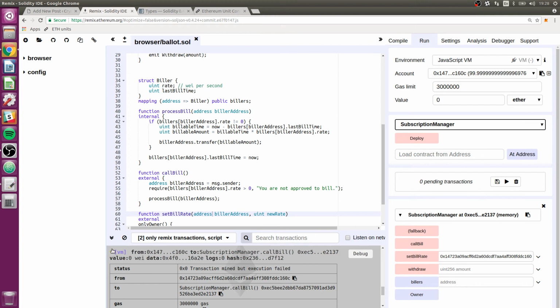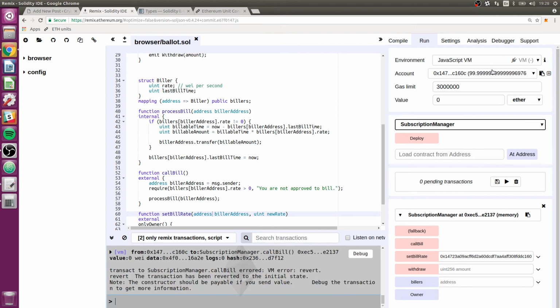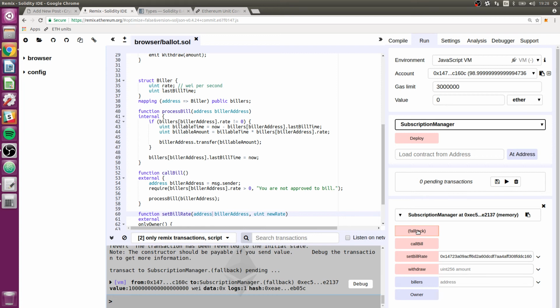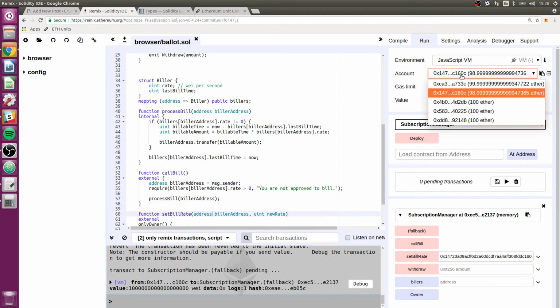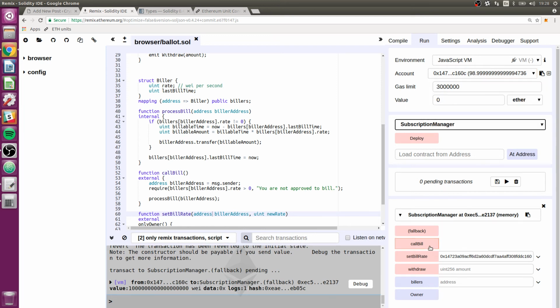So let's put ether in it and then try that again. It doesn't matter which address we deposit from. We just need to send ether to it. So 1 ether, fallback. Again, this is just like sending ether to the contract if it was on an actual blockchain. Okay, now there's 1 ether in there. Now we're still on our biller. Let's try call bill again. Hey, and it works. So Sayron, you were totally correct. Well done there.